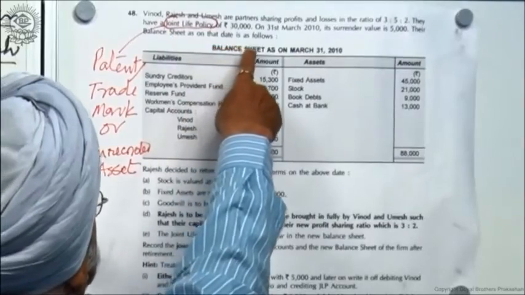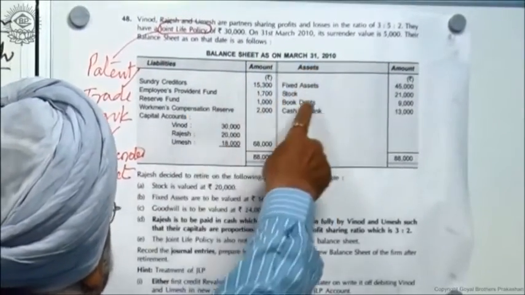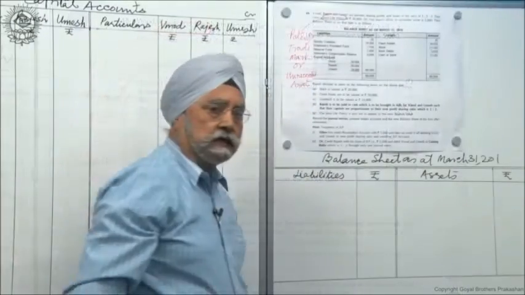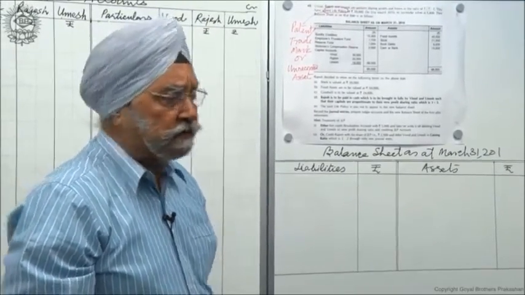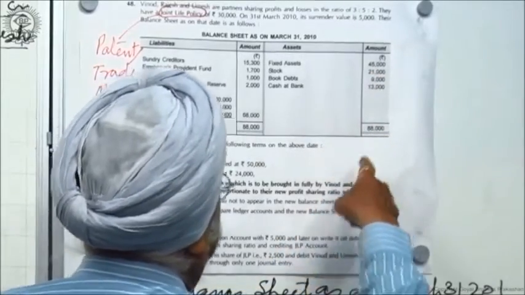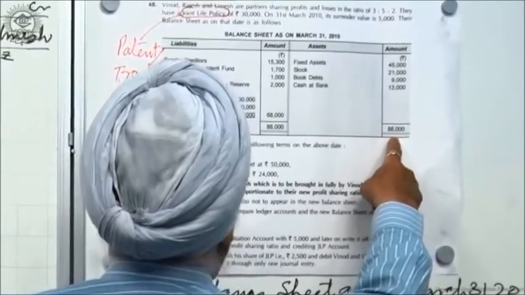The balance sheet as on that date, March 31, is as follows. Here are 4 assets: fixed assets, stock, book debts. What are book debts? Book debts are simply sundry debtors, another name for debtors. And cash at bank is this. So these are 4 assets, and their total is given here, 88,000.